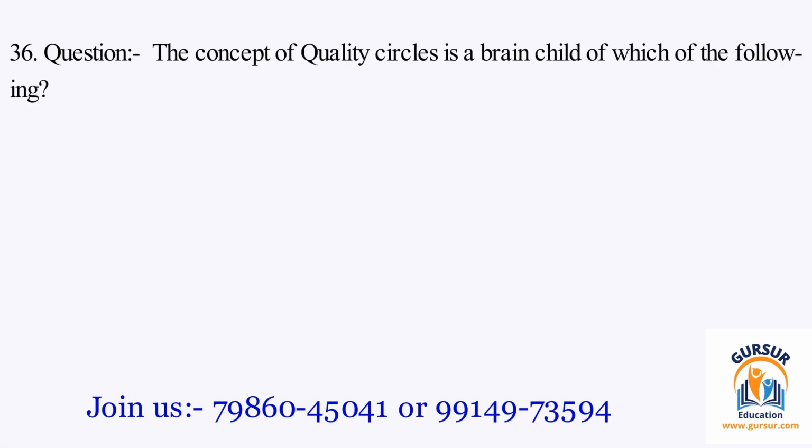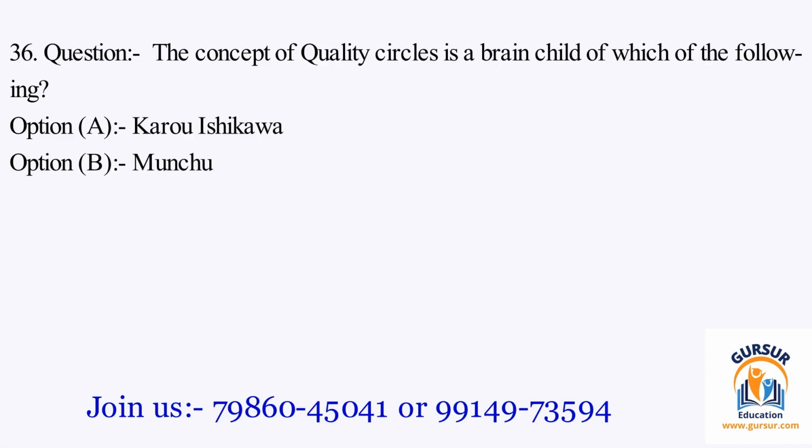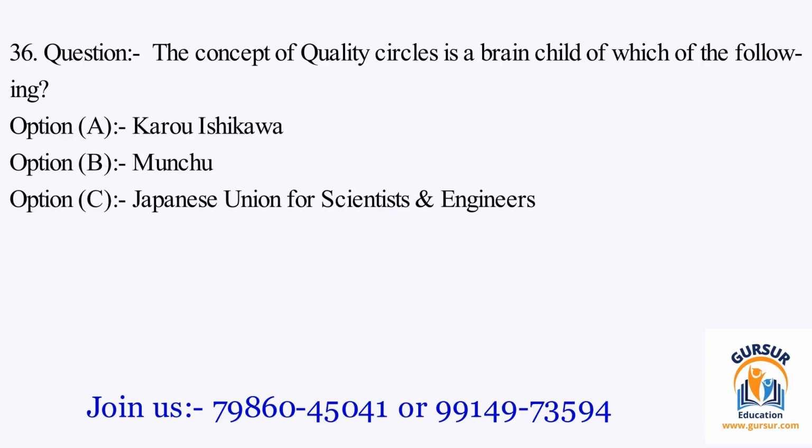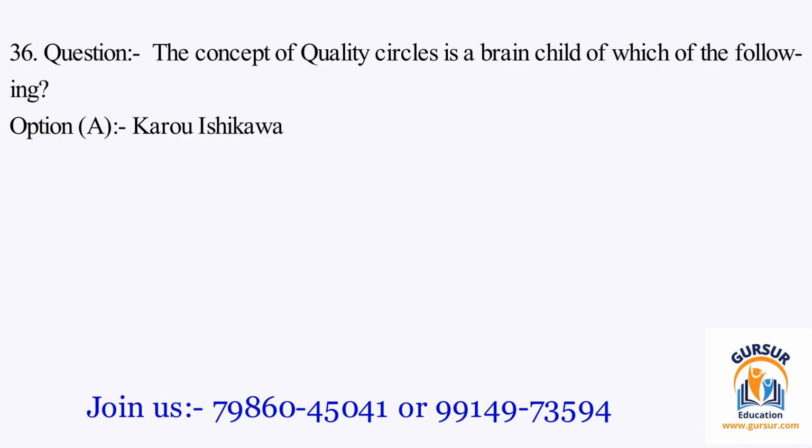Question number 36. The concept of quality circles is a brainchild of which of the following? The option A is Karo Ishikawa. The option B is Munchu. The option C is Japanese Union for Scientists and Engineers. The option D is none of the above. The right answer of the question is option A, and that is Karo Ishikawa.